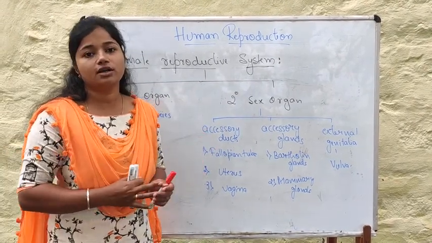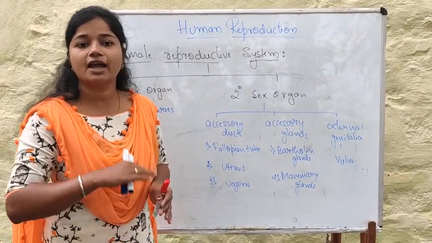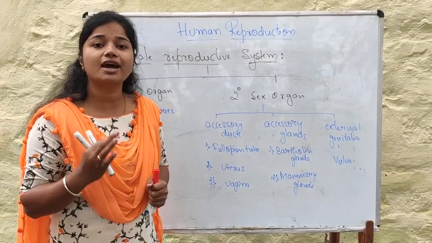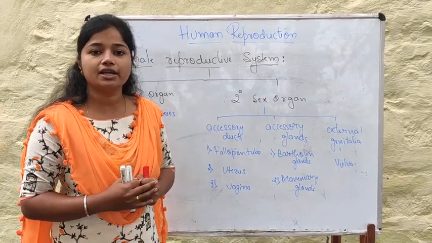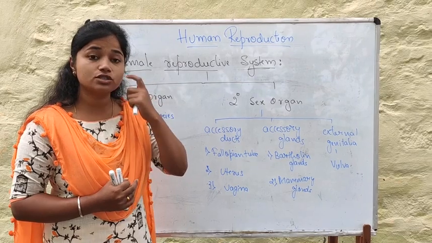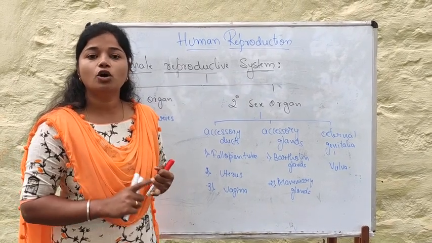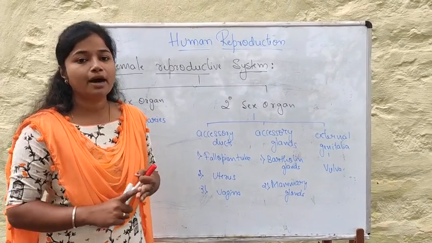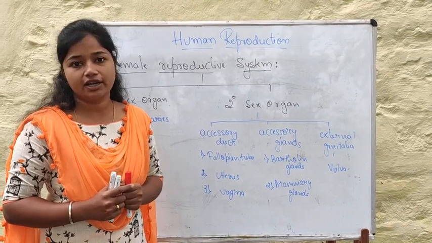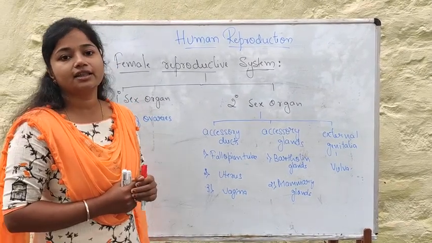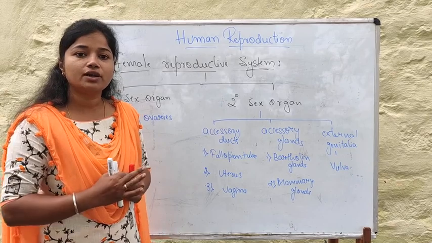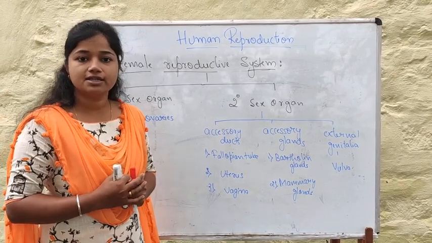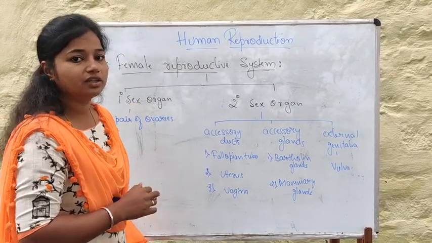All these organs, both the primary sex organ and the secondary sex organ, are integrated both structurally and functionally because they have to support processes such as ovulation, fertilization, parturition, birth and childcare. So they are all integrated and interconnected. Now let us study the primary and secondary sex organs in detail with the help of a diagram.